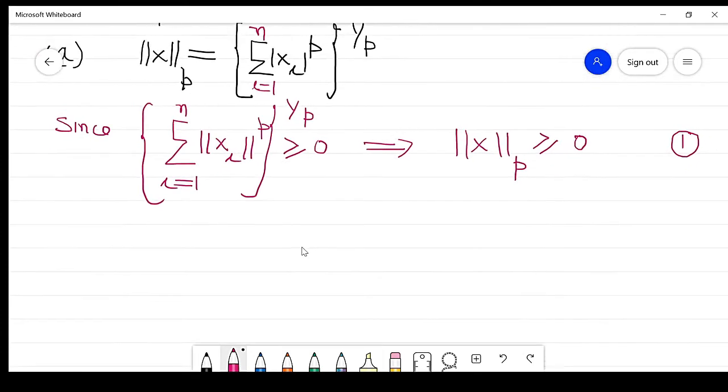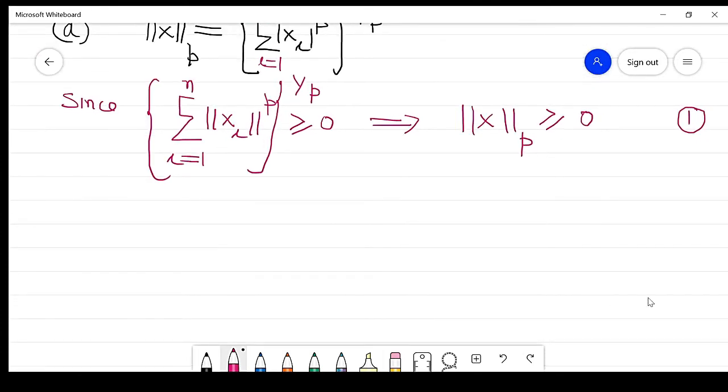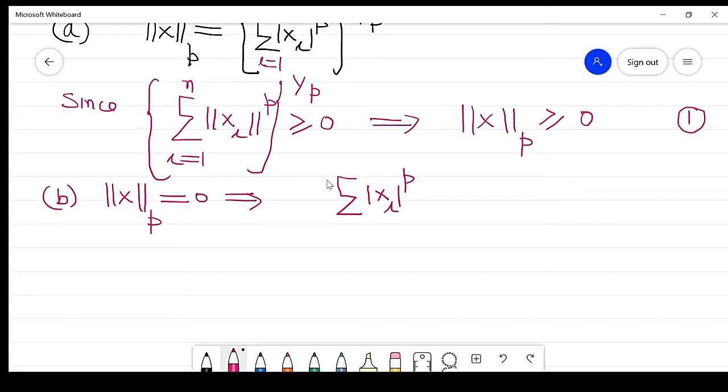Now property number 2: if the norm is 0, then the vector is 0. If the vector is 0, then the norm is 0. Now property number 2 is, if the norm of x p is equal to 0, it implies the summation of xi raised to power p, and the entire term raised to power 1 by p, is 0.